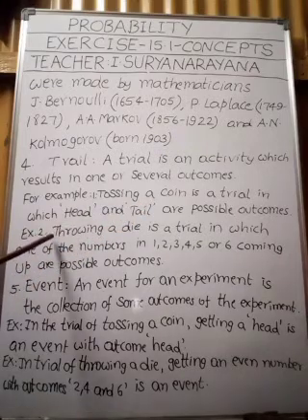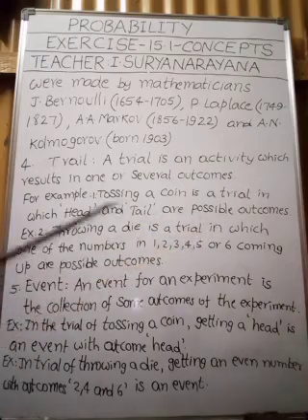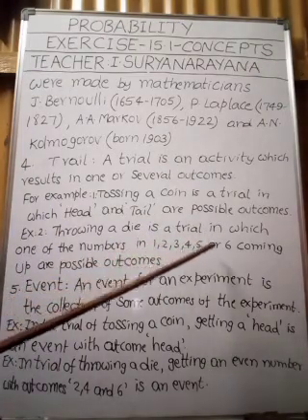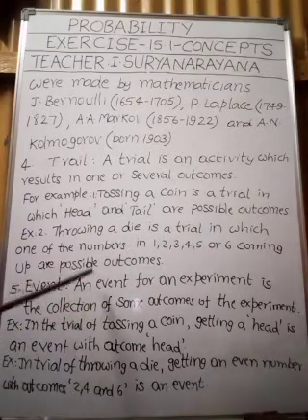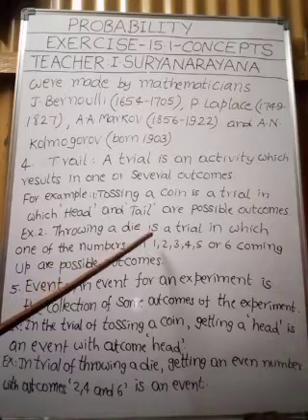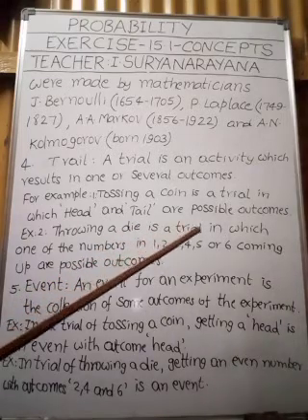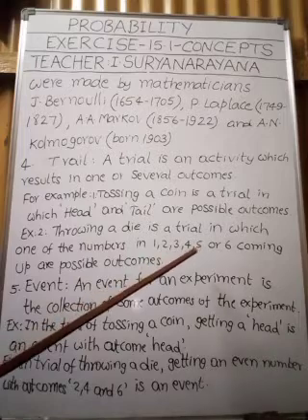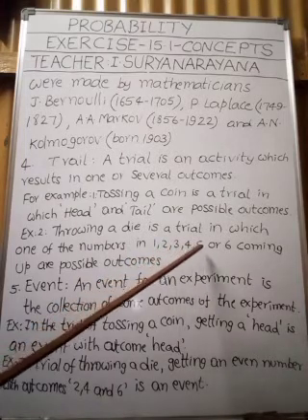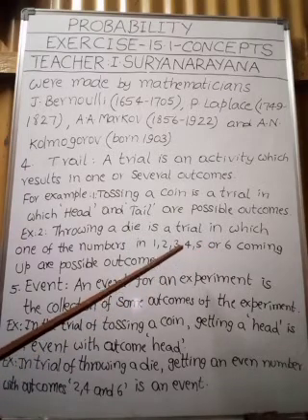Similarly, let us take another example. Throwing a die is a trial in which one of the numbers 1, 2, 3, 4, 5 or 6 coming up are possible outcomes. In this experiment, throwing a die is a trial. So, in this trial, these are the outcomes: the numbers 1, 2, 3, 4, 5 or 6 coming up. Okay, my children, understood this point?